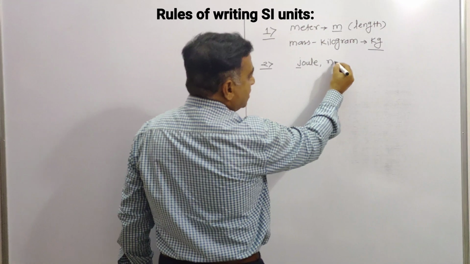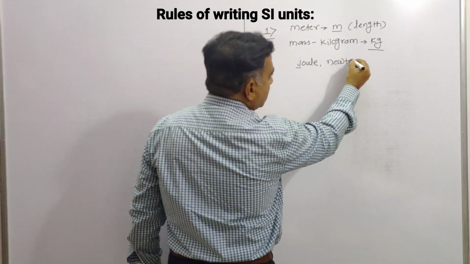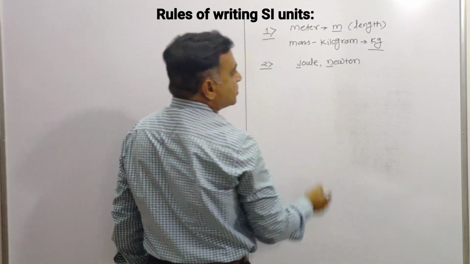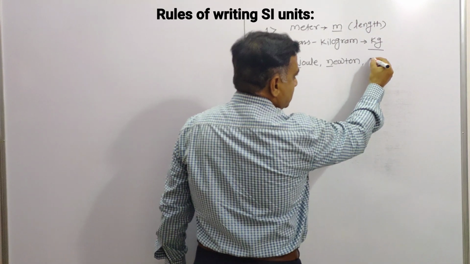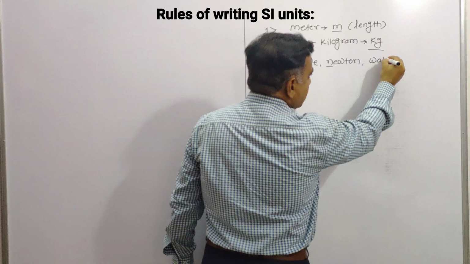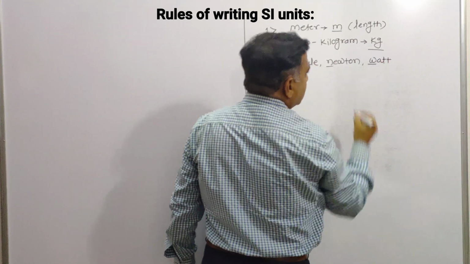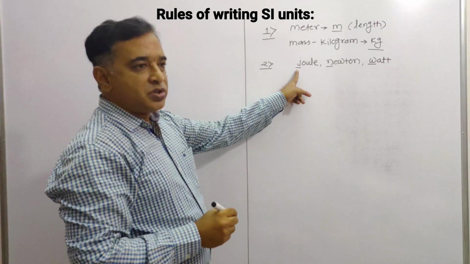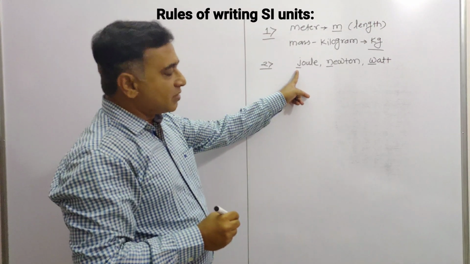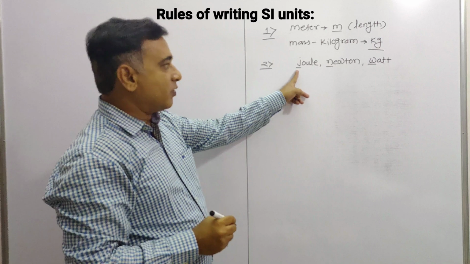Just like newton, the initial letter is small. This is the rule. The next is watt, W-A-T-T. This is about the initial letter being written small.